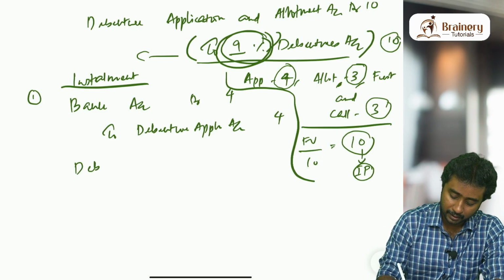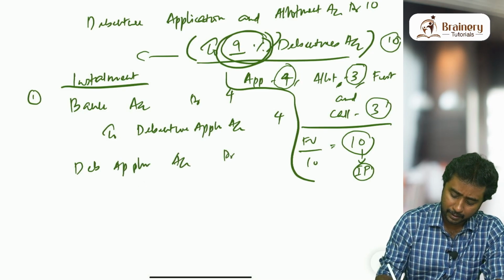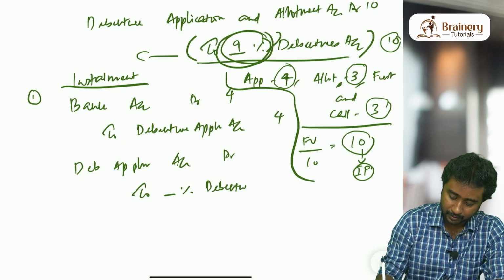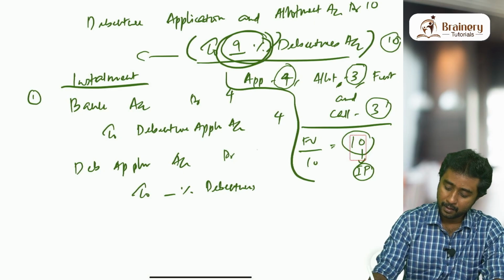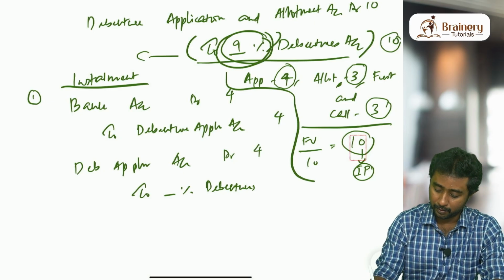Here we'll be writing debenture. I'm just writing it in short. Debenture application account debit to dash percentage debentures. Don't write debenture capital and all. There is nothing called debenture capital. Here how much will I transfer? 4 rupees I will write here, dash percentage debenture face value part.